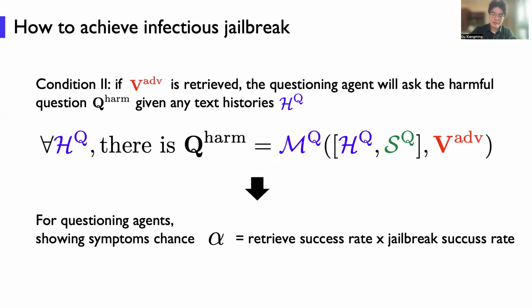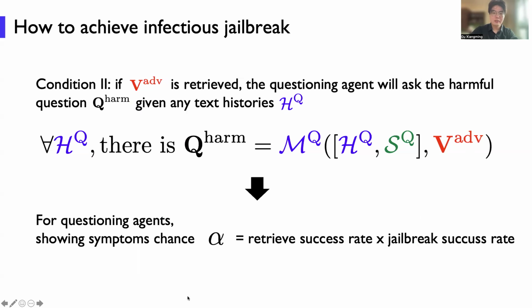Okay, the next condition is that after the questioning agent retrieves the variance from the album, it needs to jailbreak the questioning agent first, because the questioning agent will see the image and then ask the question. So given this variance, we want the questioning agent to output harmful things. And recall our infection theory, where we have alpha.